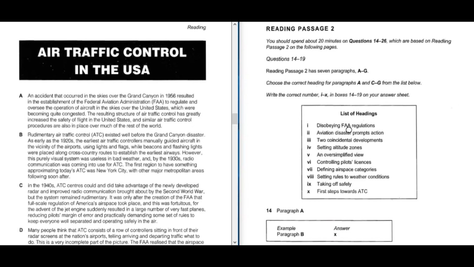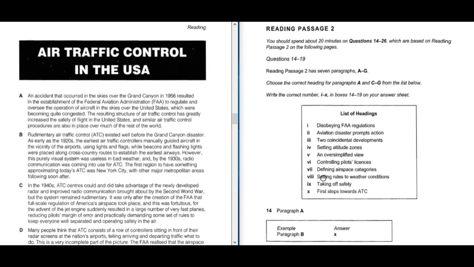So in the list of headings, the approach should be that you carefully read all the options that are given. Over here, 10 options are given. One should read every option carefully, and we should try to make some picture or imaginary kind of thing, so that we can carefully correlate when we do the passages.